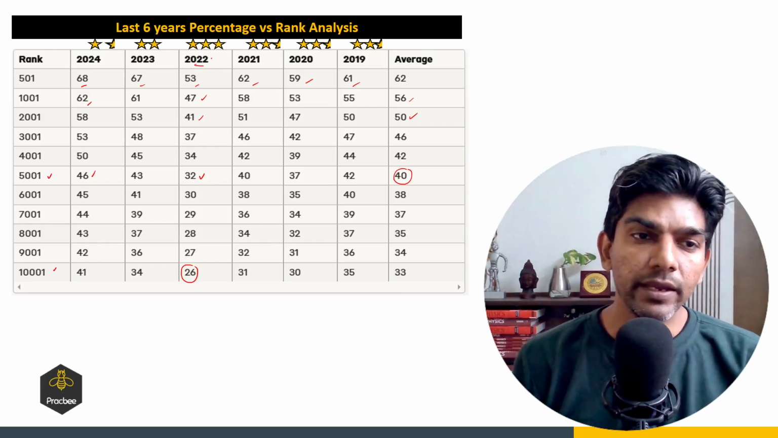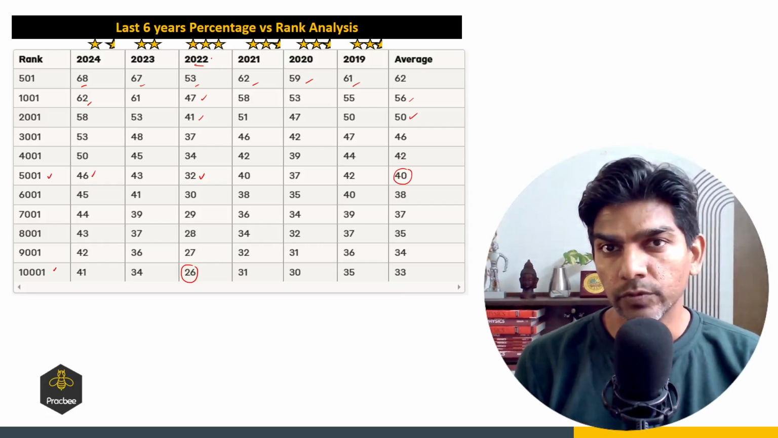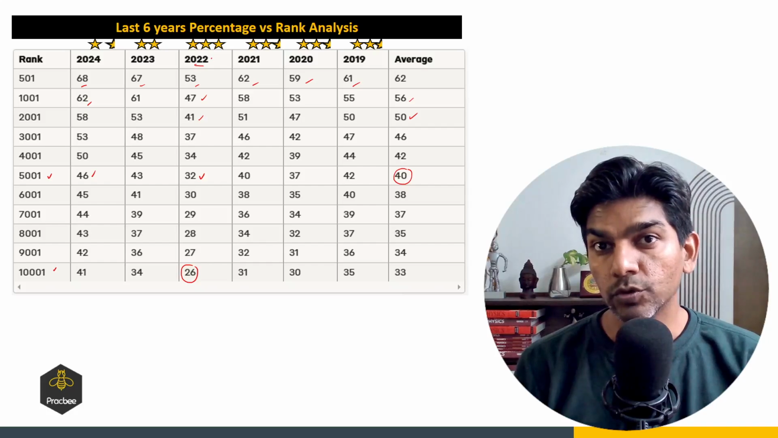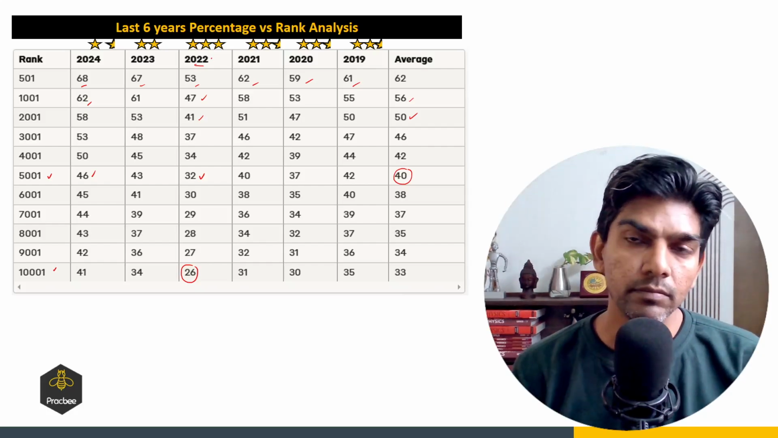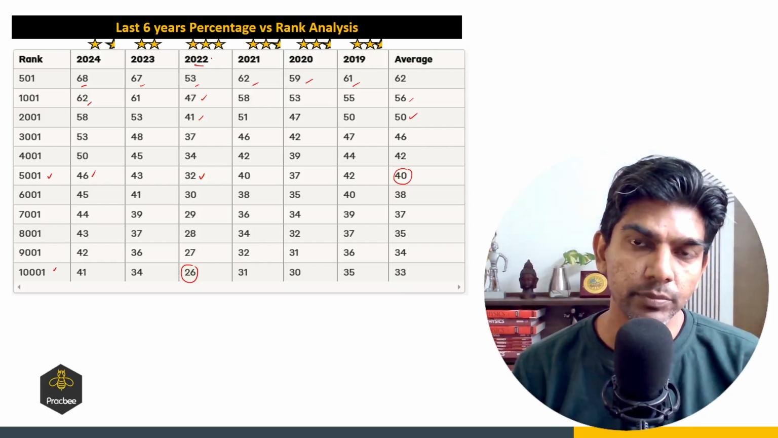Now you have the idea what rank you will get with what percentage. So now you can have your own targets, right? And now you can decide what marks you have to target in the upcoming JEE Advanced paper.